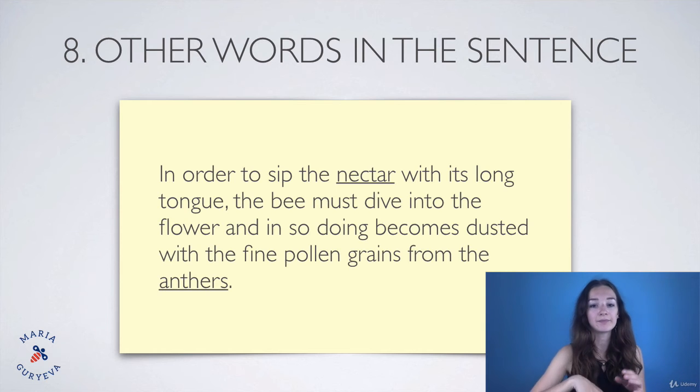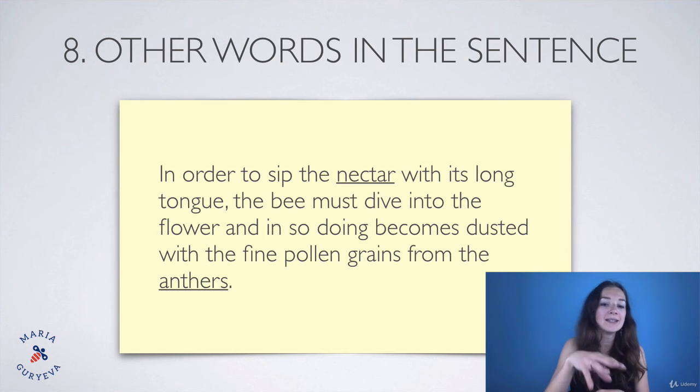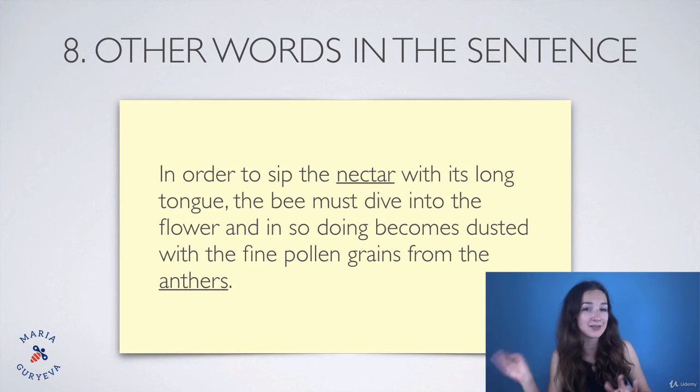For example, in order to sip the nectar with its long tongue, the bee must dive into the flower and in so doing becomes dusted with the fine pollen grains from the anthers. So here we supposedly don't know the word nectar and the word anthers, right? But we have to read this and understand what process they're describing, right? They're describing a bee and how it dives into a flower and how it produces honey. Yeah, we learned about it in school, right?